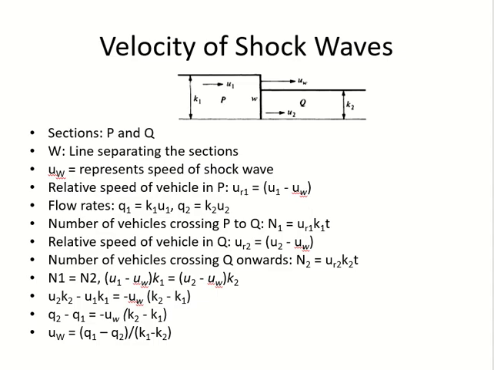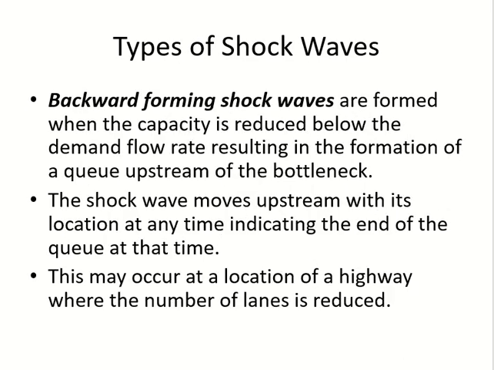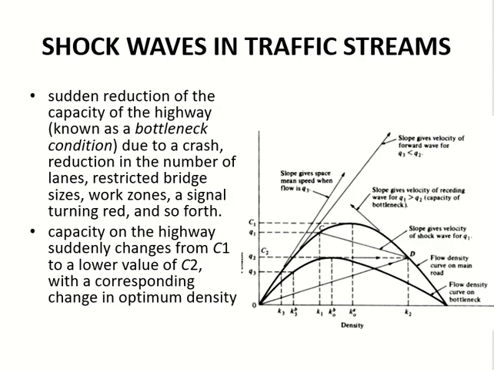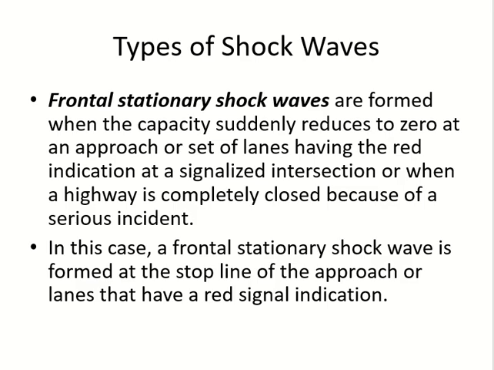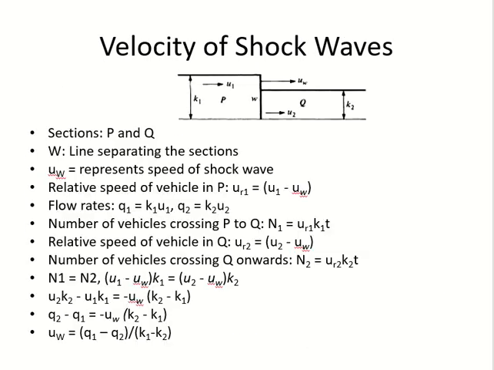So there are two speeds in each segment. One is the speed of the flow, the other is the speed of the shock wave. If you take the slope like this, it is the speed of the flow. If you take the slope between these 2 points on the different curves, this is the speed of the shock wave. Got it? If you take the difference between the speed of the flow and the speed of the shock wave, you call it relative speed.